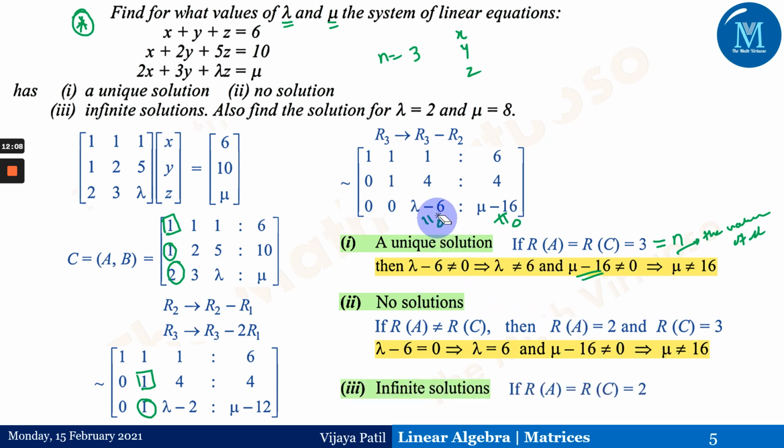Now if I need infinitely many solutions, rank of A and rank of C have to be equal to 2. That means lambda minus 6 should be equal to 0 and mu minus 16 also equal to 0. That means we need the value of lambda as 6 and mu equal to 16. So this AND plays a very important role in infinitely many solutions, whereas in the unique solution we need this as OR, right? So lambda should not be 6. This condition is compulsory, but mu can take any value. It might be 16, might not be 16, doesn't matter.